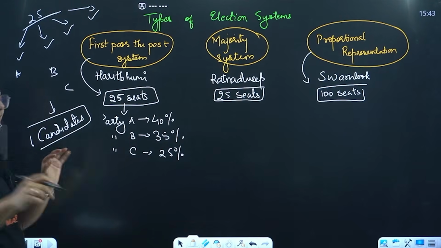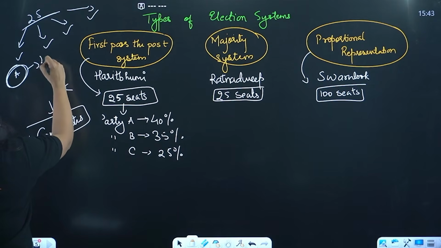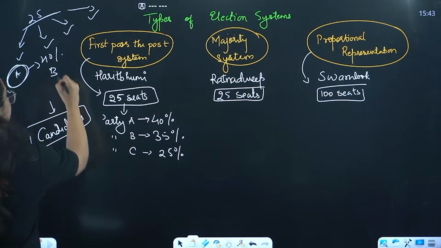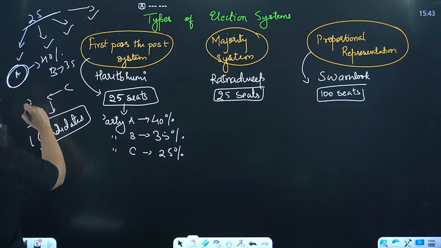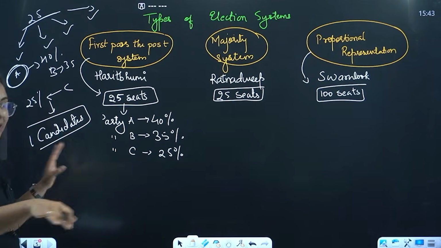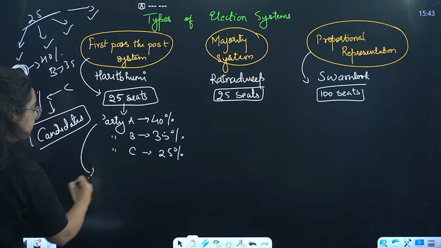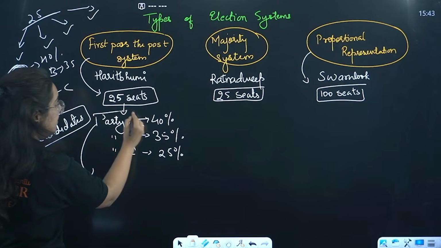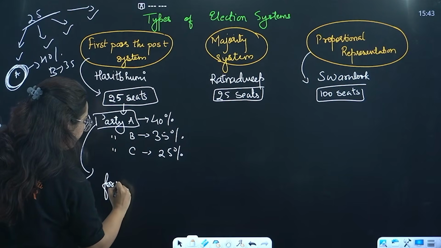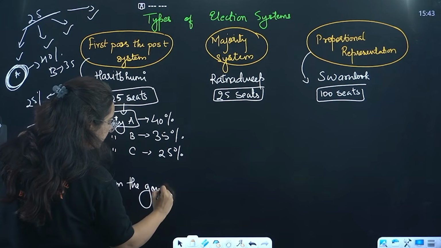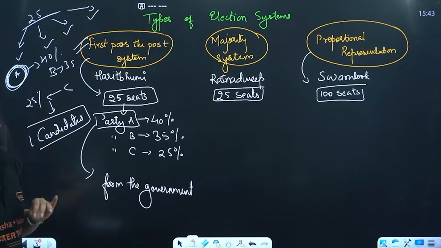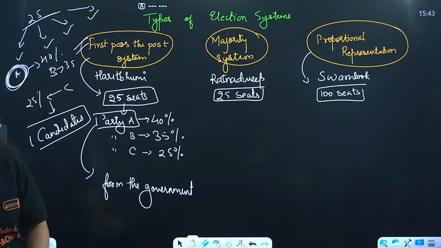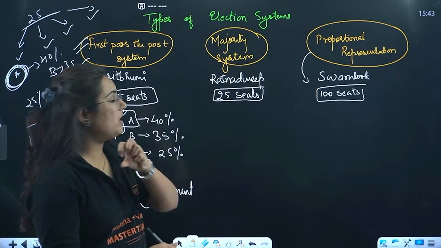At last we calculated that party A won the maximum vote, that is 40%, party B won 35%, and party C won 25%. Now you have to analyze: because party A has the maximum vote, it will form the government. And this type of system is known as first past the post system. What is it known as, beta? First past the post system. Getting my point? Now let us move towards the majority system.